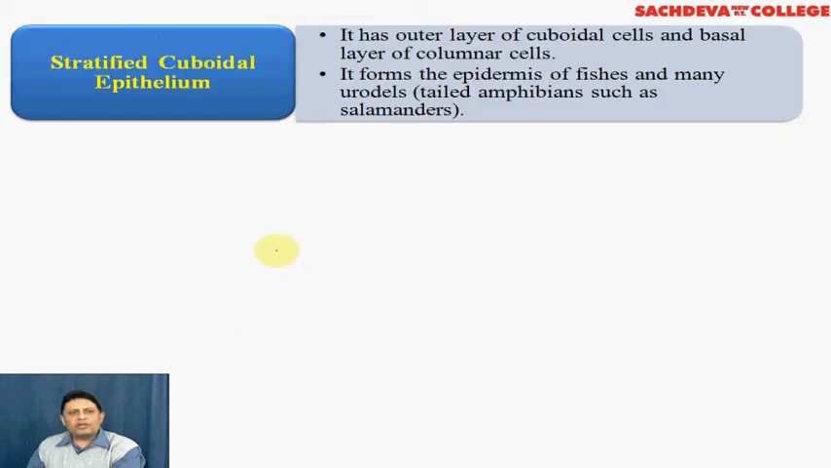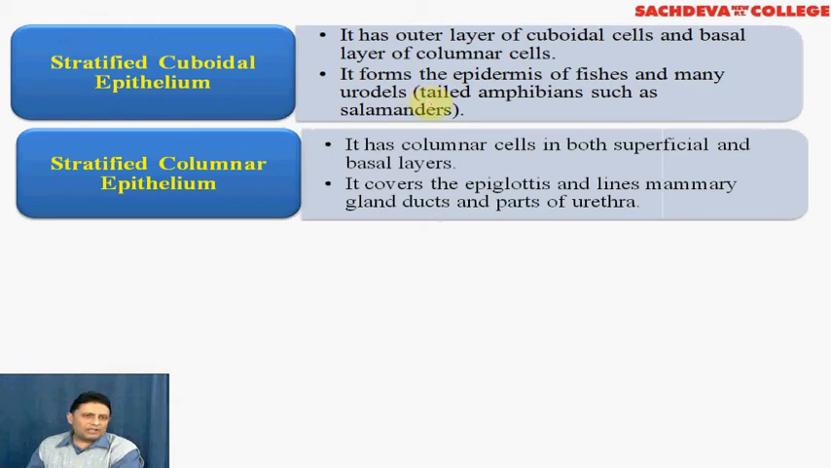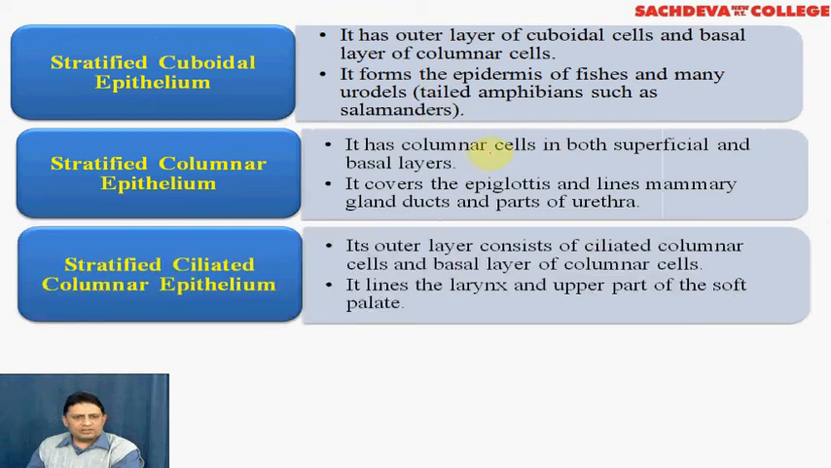The stratified cuboidal epithelium is present only to a limited extent in our body. It is outer layer of cuboidal cells and basal layer of columnar cell. It is present in some fish and some tailed amphibians. Similarly, stratified columnar epithelium also is present only to a limited extent in human body. It covers the epiglottis and mammary gland ducts and some parts of urethra. The stratified ciliated columnar epithelium, also present only to limited extent. It lines the pharynx and the upper part of the soft palate.